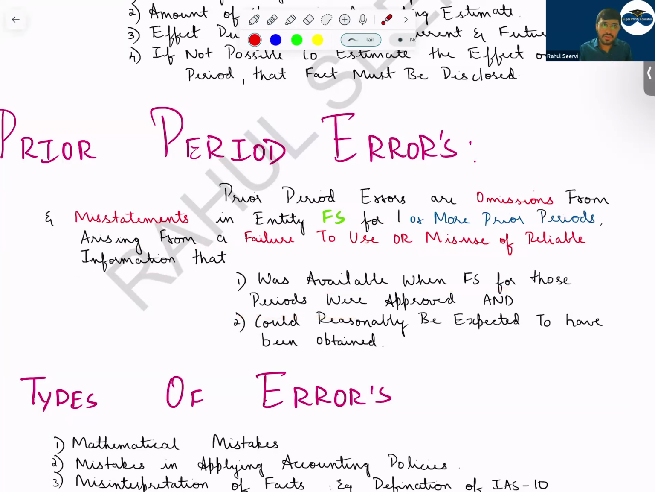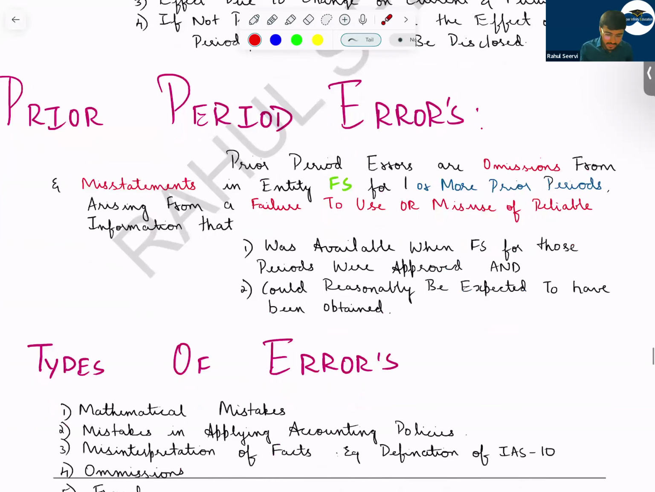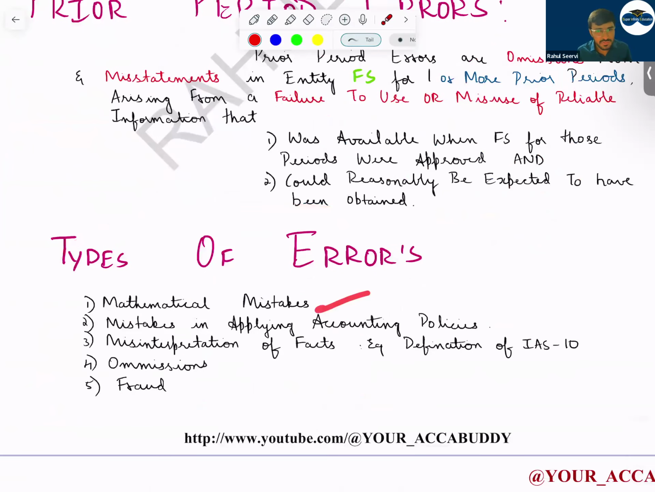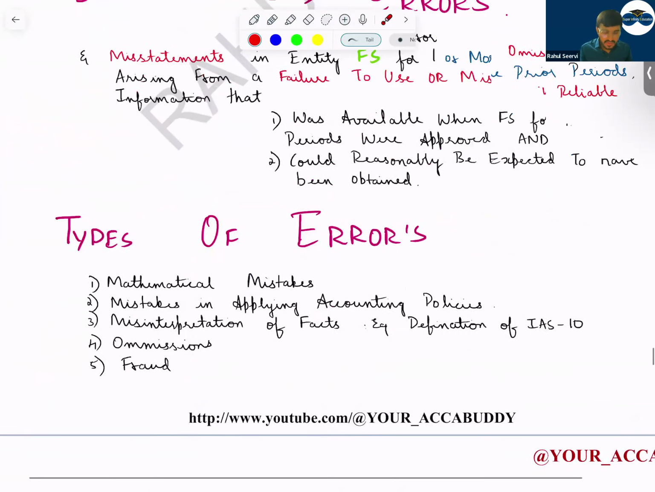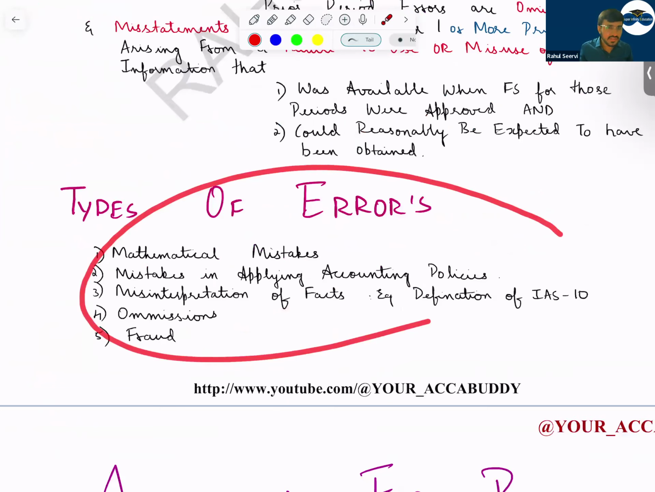See, the information was available, but we did not use it. That means it's an error, and it could reasonably be expected to have been obtained. That means this information was available. You did not know, now you know. So go and change it. Apply retrospective treatment. What are the types of errors? Some calculation mistake, mistake in applying the accounting policy, interpretation mistake in your IAS 10 adjusting and non-adjusting event, omission and fraud. These are the types of errors.